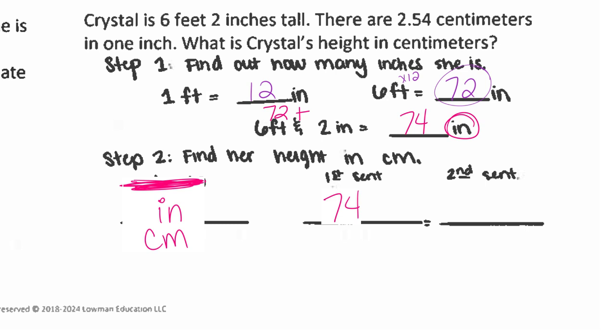Do we have anything on the centimeter side? On this one? No. Why not? You are right. Why not? Have some confidence here. You got this. You have to find her height in centimeters. Good. We have to find her height in centimeters. So that means that's under the 74 is your blank. So what do we know from our second sentence? Each inch is, by the way, there's your sentence end. Each inch is what?